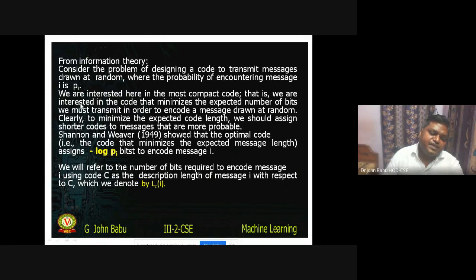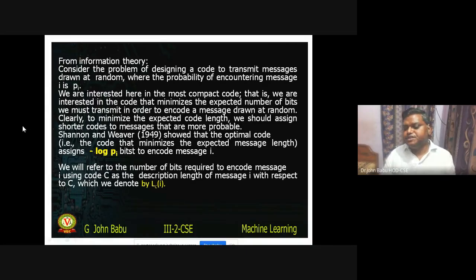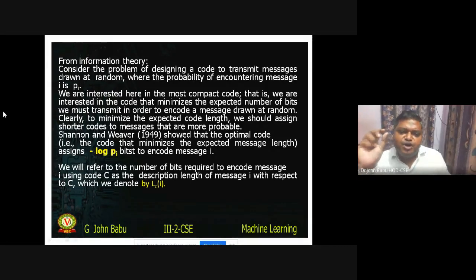Now, there is a theory called information theory. I don't know whether you came across it in FLAT or somewhere. I'm not very sure. Information theory, coding. For example, if you are sending data from one place to the other, you don't want to send the actual message. You want to encode the message in the smallest number of bits, the shortest bits. We will send the codes.